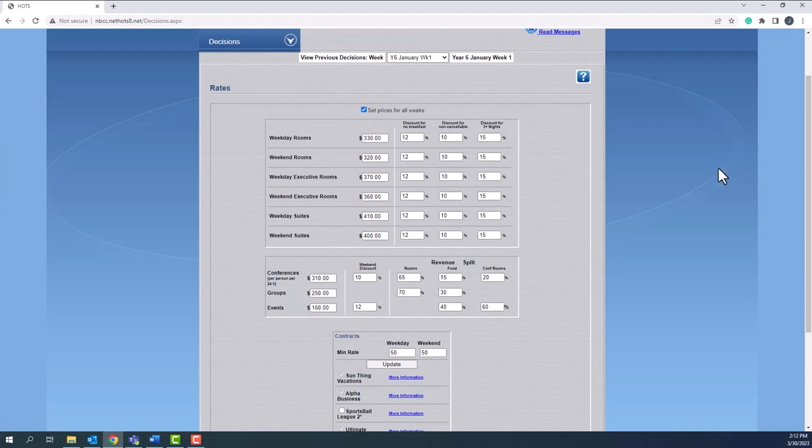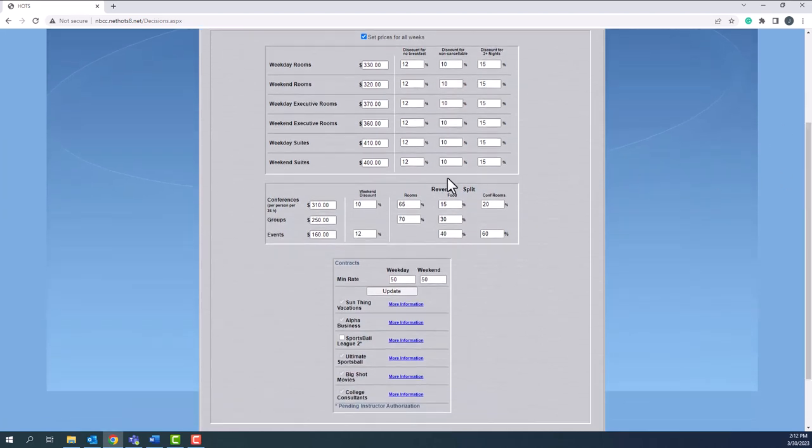Now, the next box down has conferences, groups, and events. And it's very important to understand what these mean. Conferences means a room rate for the night's stay. It includes 3 meals, breakfast, lunch, and dinner. It also includes meeting space where they are going to be having events going on during the day as part of a larger, big conference. In this case, you can apply a discount for weekends if you want to.